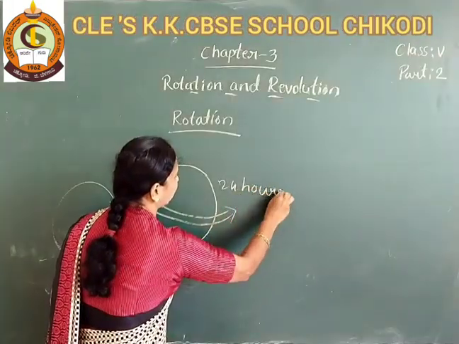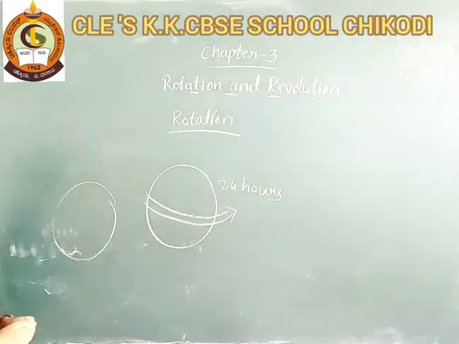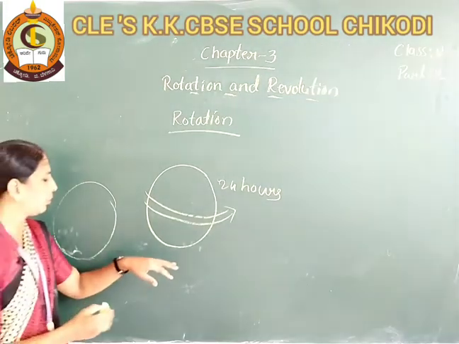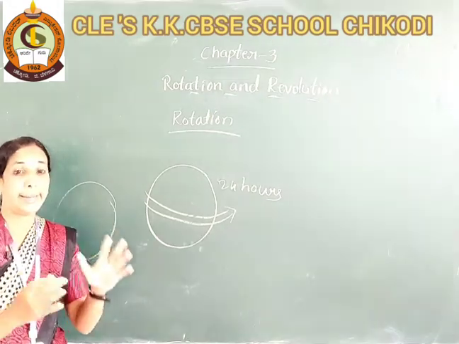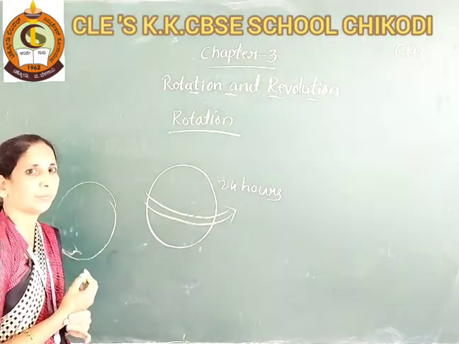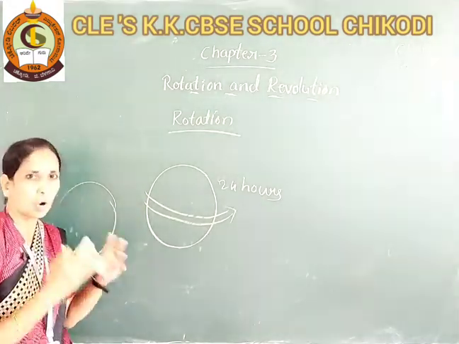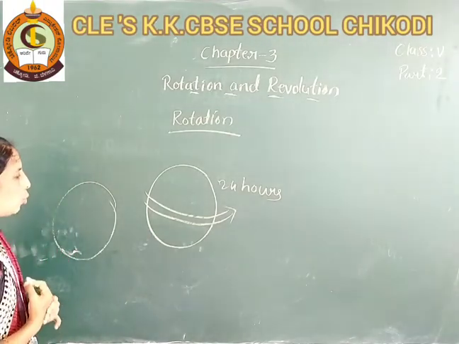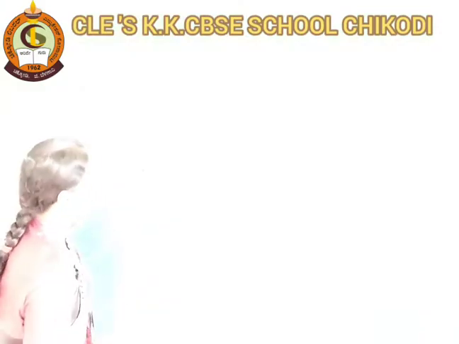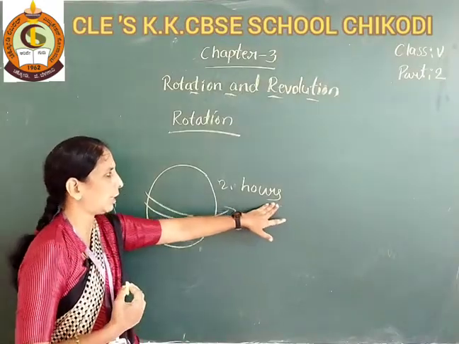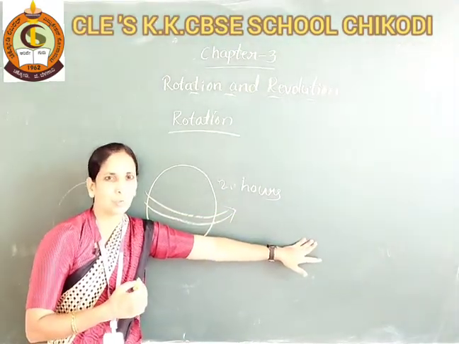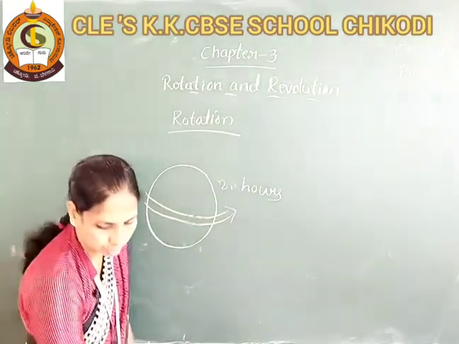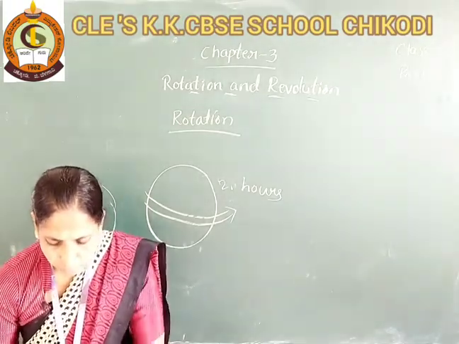it takes 24 hours. How many hours has it taken? 24 hours. In 24 hours, day and night occur. So, when completing one rotation, it takes 24 hours.